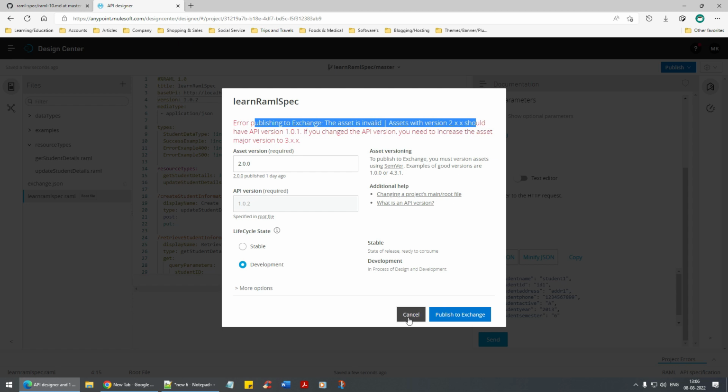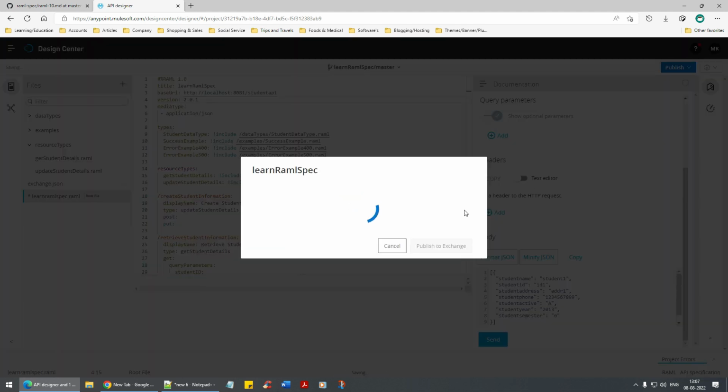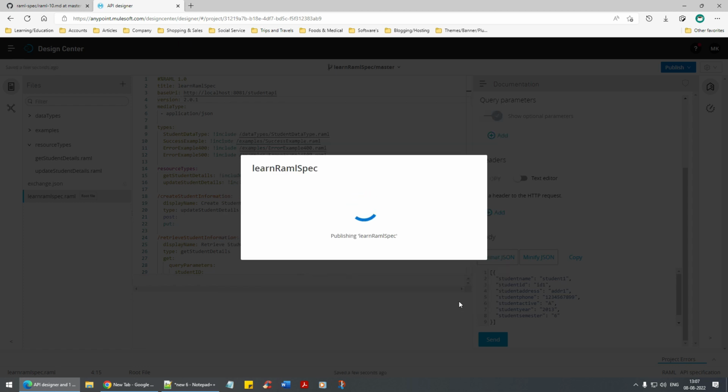Let's do one thing. I'll say 2.0.1. That's all we are going to say. What I've done is that here I'm going to change the asset to 2, and then I've kept it as 2.0.1. Let us see what happens. I just want to see what happens if this gets published. So even the asset version also is getting validated, is it? Which is good.